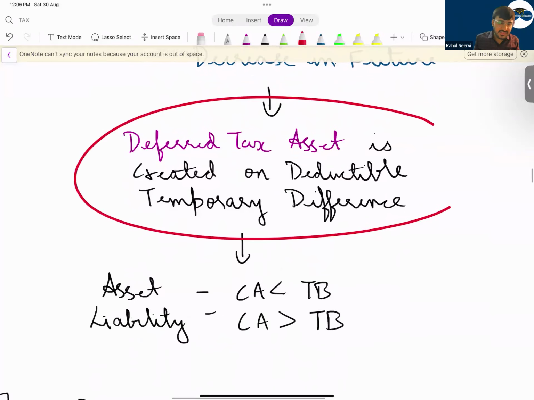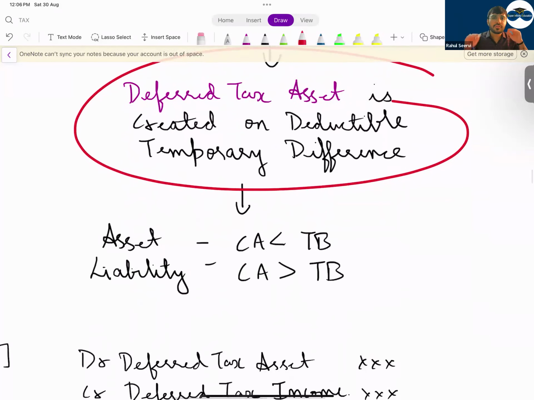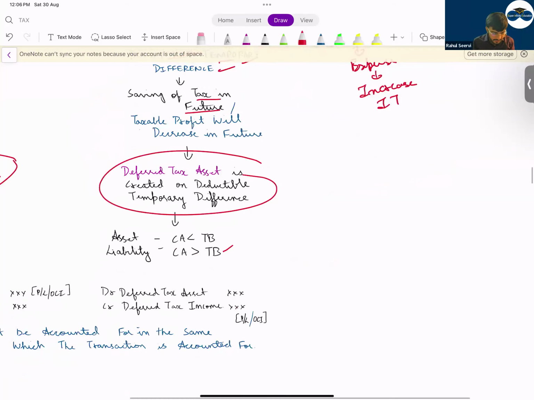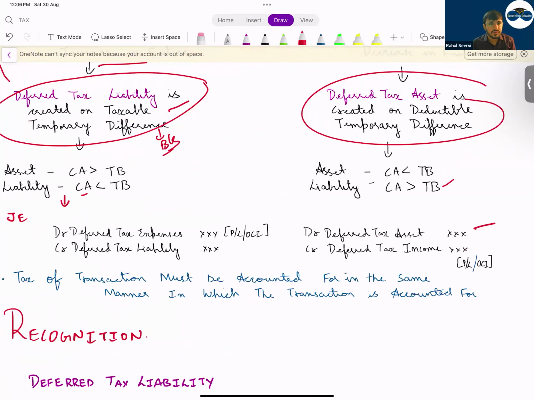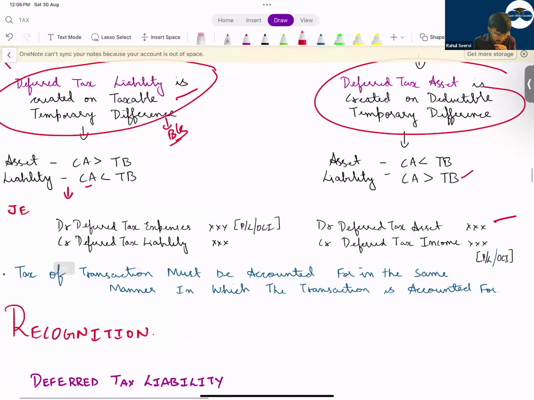Now, when will a deferred tax asset come into the picture? When the carrying amount of the asset is less when compared to the tax base. So you will increase the value of the asset. You create a DTA. In case of a liability, the carrying amount of the liability is more and the tax base is less. Will we reduce the value of the liability? No, we can't reduce. So we create a DTA, a deferred tax asset. Understood, everyone? The rules.